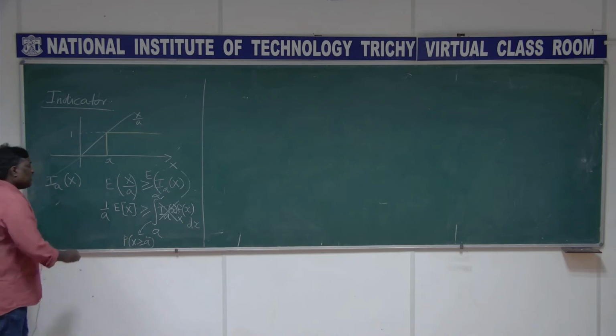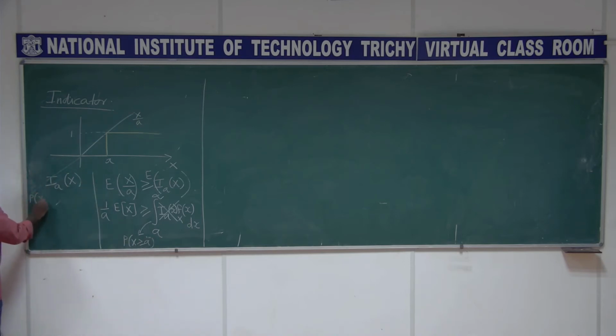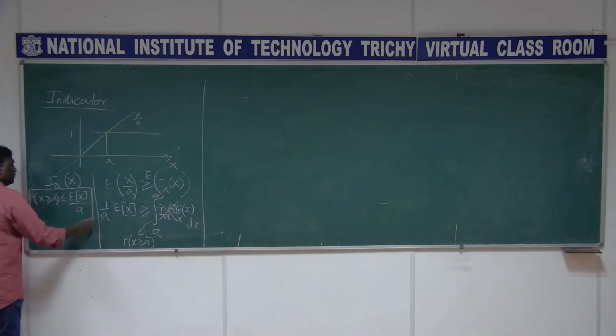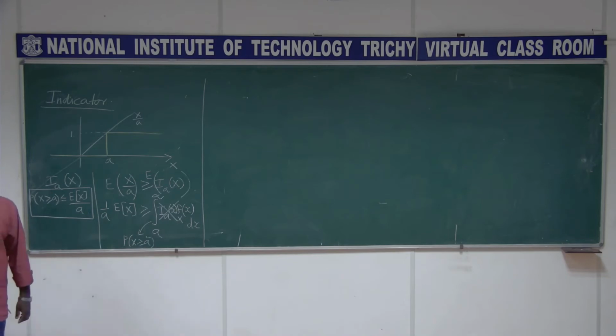So you got a very good bound. The probability of x greater than or equal to a is less than or equal to expectation of x by a. We are actually trying to get this bound: Markov inequality, Chebyshev inequality, Chernoff bound.